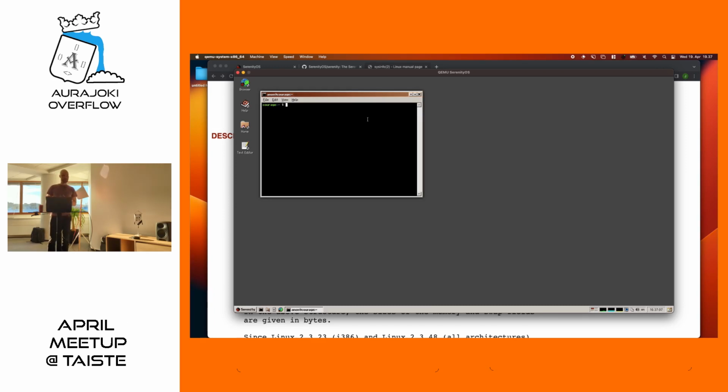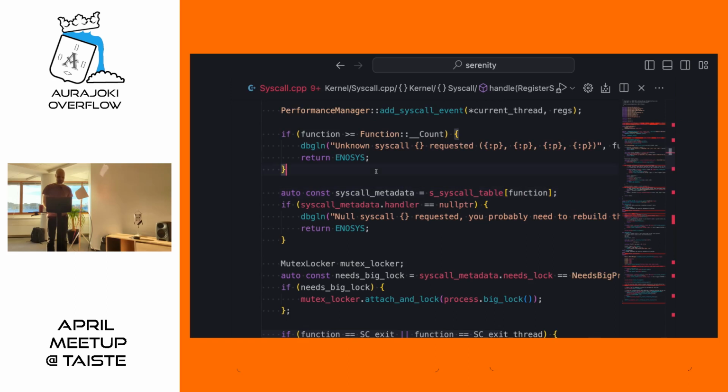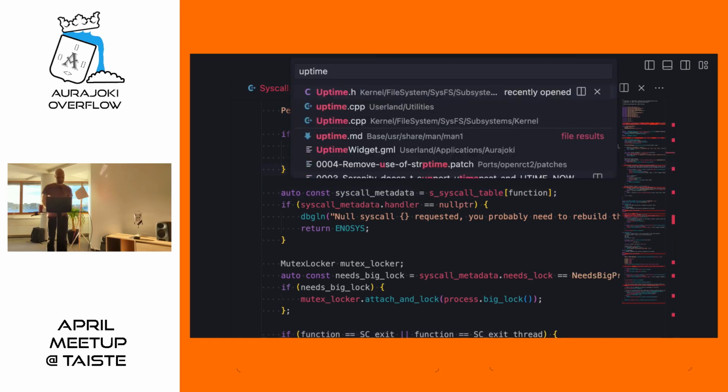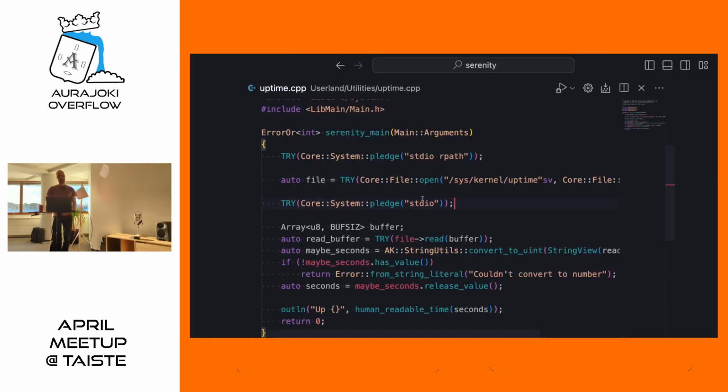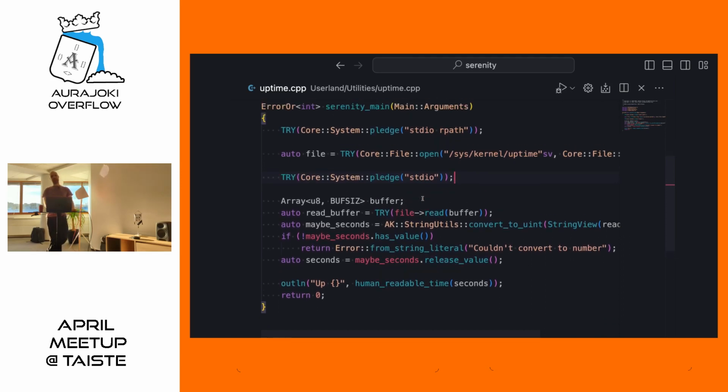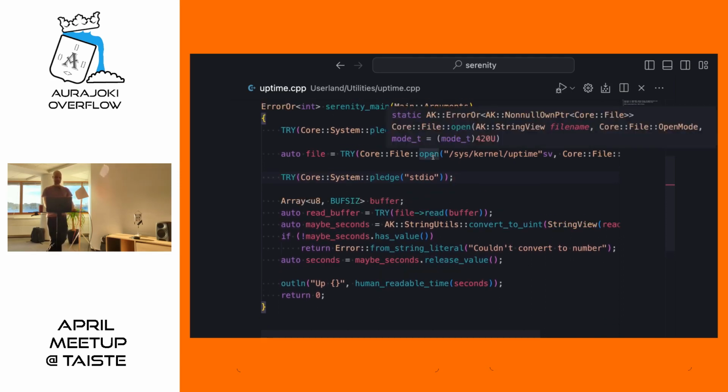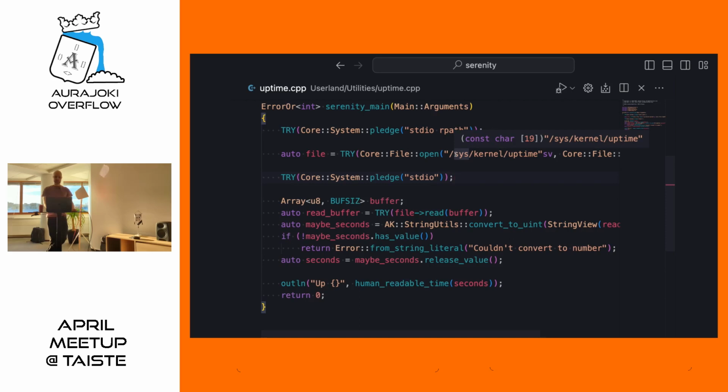It might not be a surprise to you that there is already an existing implementation of uptime, and there's a shell utility. Uptime would print out the same information for us. Let's take a look at how that's implemented. As a usual utility, it is a very simple application. It opens a file in the path sys/kernel/uptime, reads its contents and prints those out to standard out.